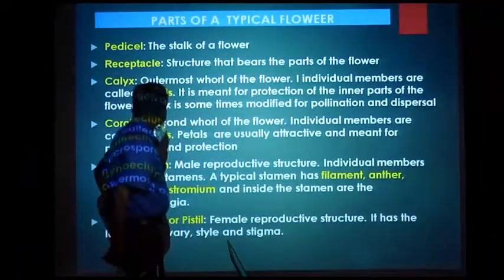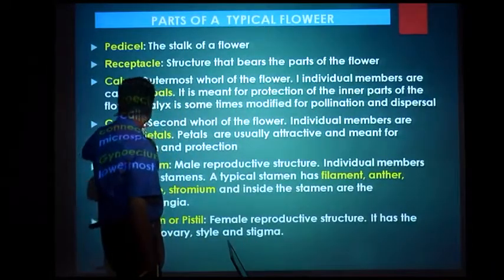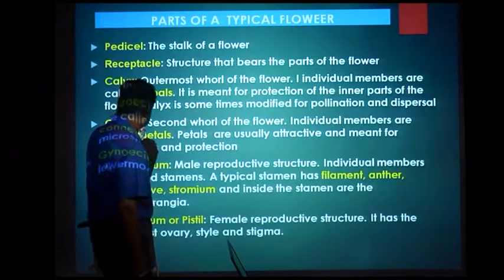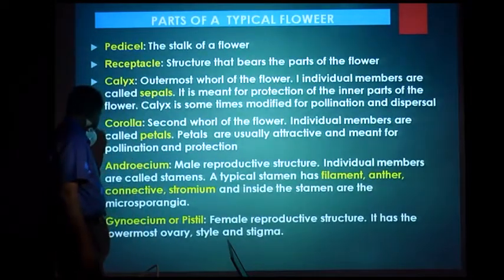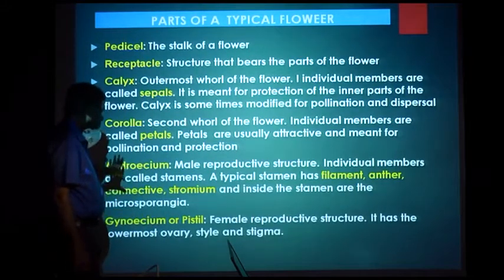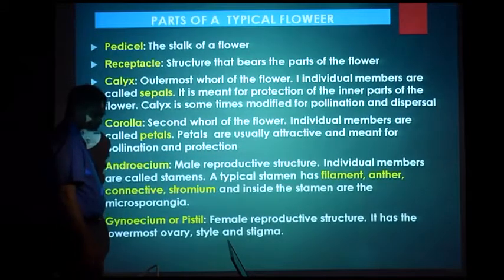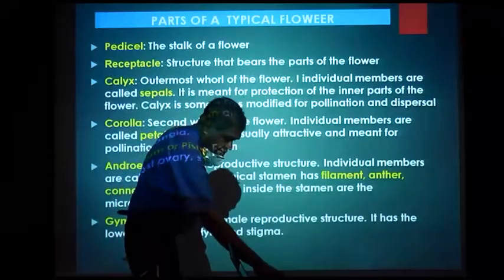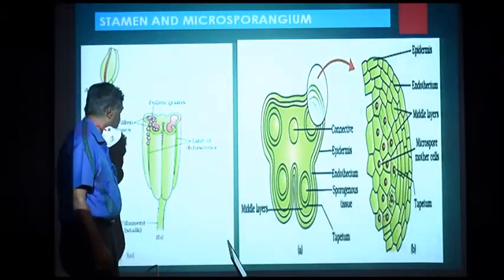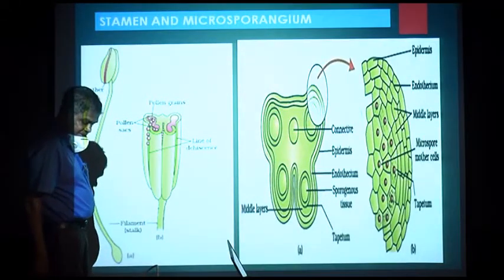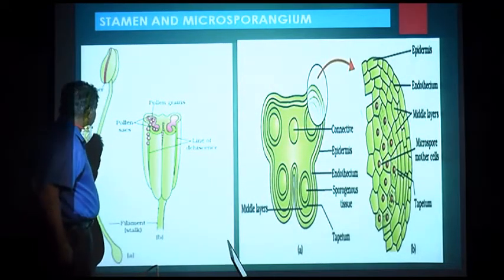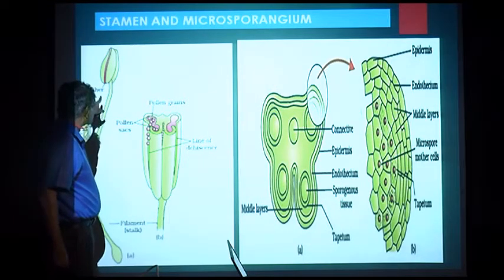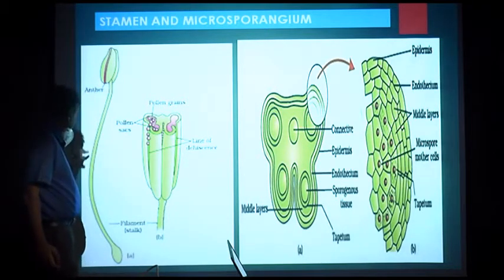Now here you see the pedicel, receptacle, calyx, corolla, androecium, and gynoecium. We have studied all of these. Next, this is the androecium. This is the stamen, this is the anther, this is the filament.